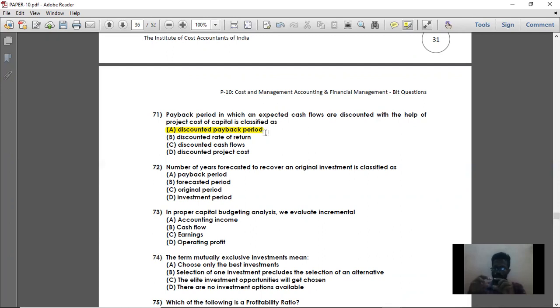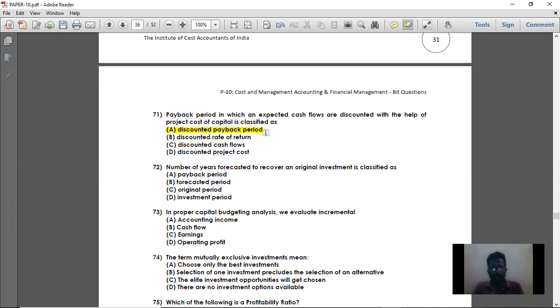If your CFAT is the same every year, then total investment divided by annual CFAT will be your payback period formula. Or if your CFAT is different for each year, then the point of the year, that is the year at which you are taking back your total investment, is called payback period.